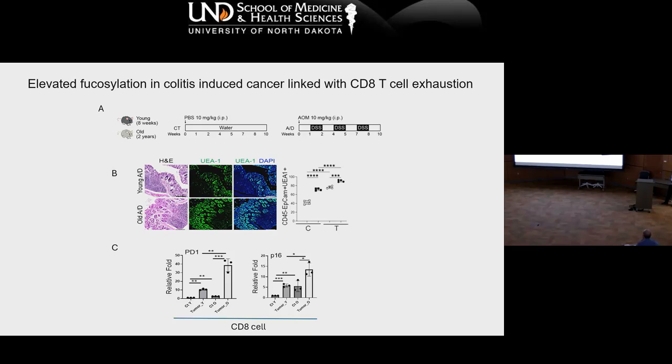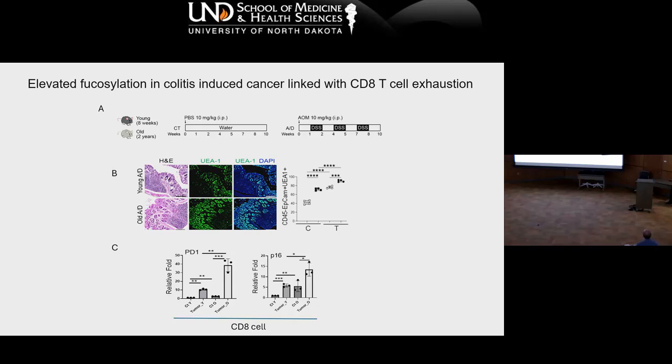I used a pretty established model: AOM injection and multiple rounds of DSS, dextran sodium sulfate, given to the mice, and the mice developed colon cancer. What we found is that compared to young, the old epithelial cells have higher epithelial fucosylation, as we found in the human condition.